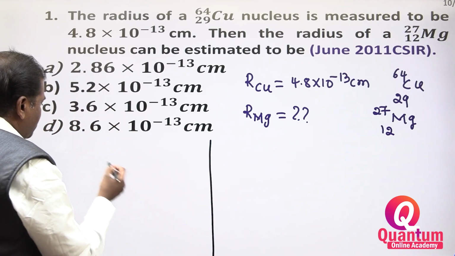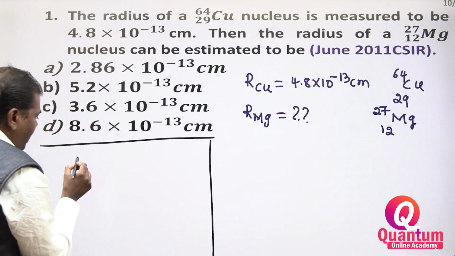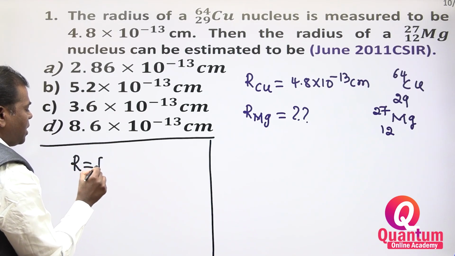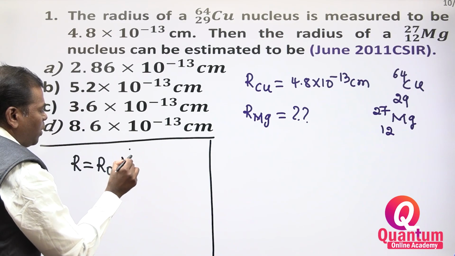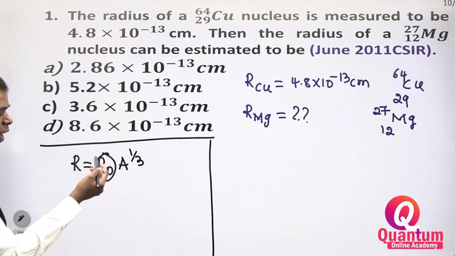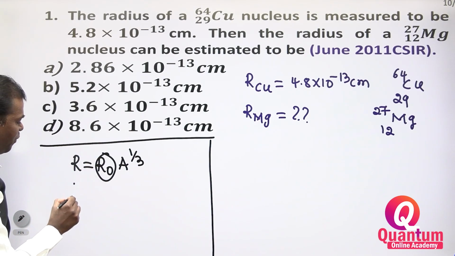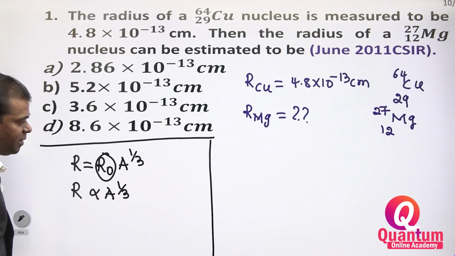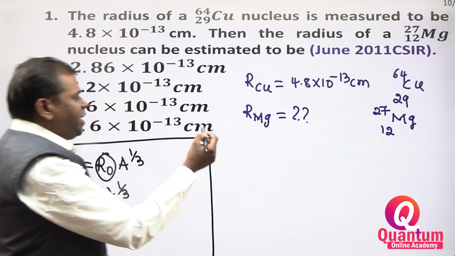First, there is a procedure. One formula is there. R is equal to R naught into A to the power of 1 by 3. This is the size of the radius. R naught is the constant value, that is 1.2 to 1.4 Fermi. Therefore, R is proportional to A to the power of 1 by 3. Now I am converting to here.